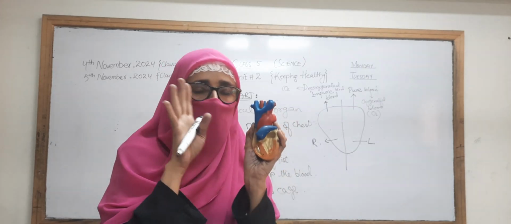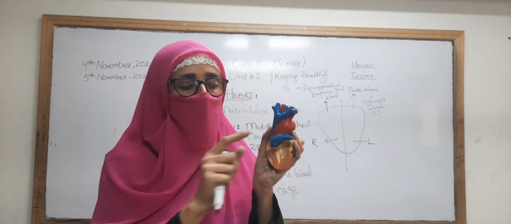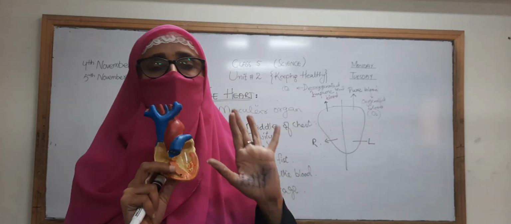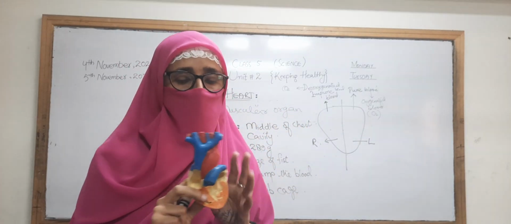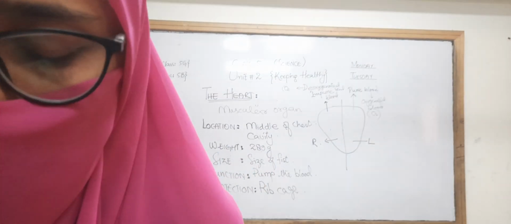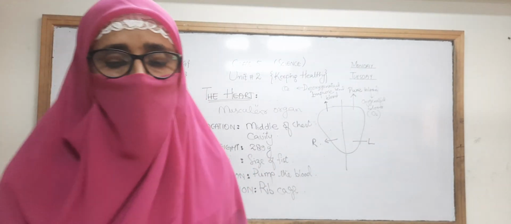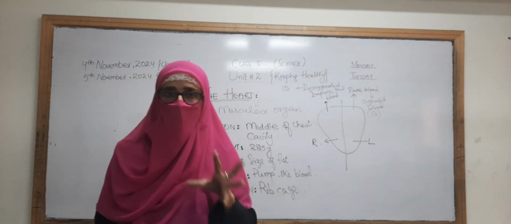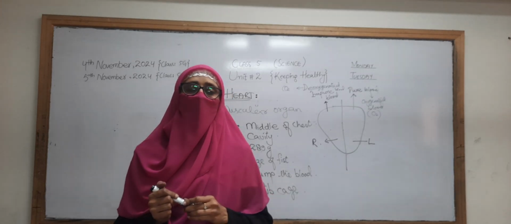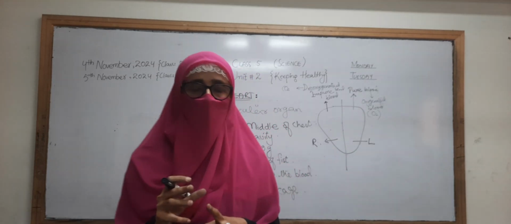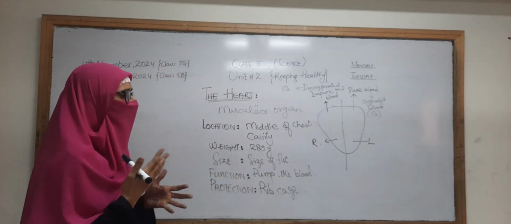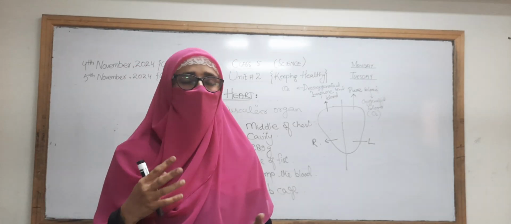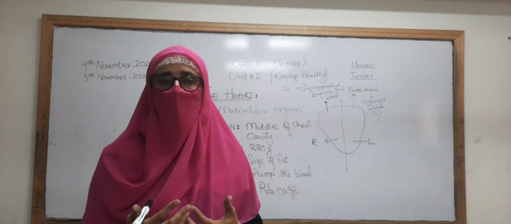Now in this lesson you only have to be clear that there are two main parts, the left and the right side of the heart, and that they have oxygenated and deoxygenated blood. Okay, then this is the internal and the external structure of the heart, and I hope that you have understood clearly about it. If you have any questions or queries about it, you can comment on it, and you can also discuss when you come to the class. We will discuss it again.